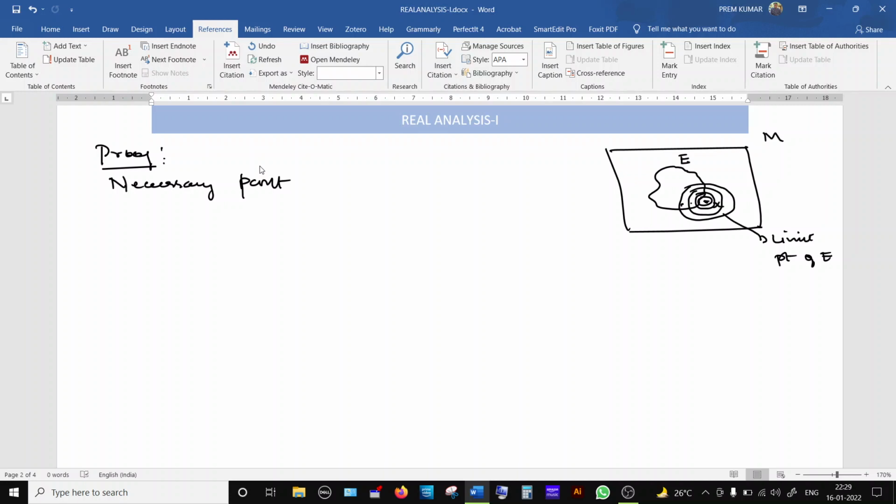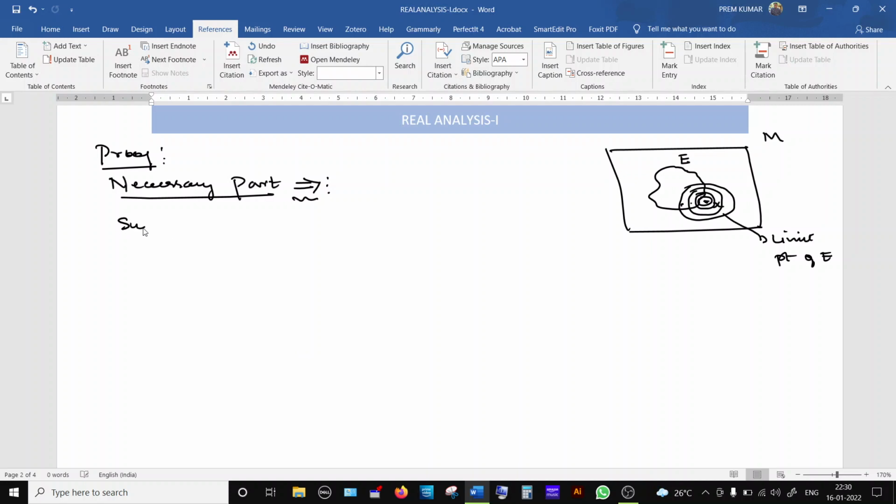So the necessary part is, we will assume that the given point x is a limit point, and we will prove that any open ball we construct with center at x, radius maybe changing, then every open ball about x will contain at least one point of the given set E. The necessary part we are going to prove. So, forward implication.